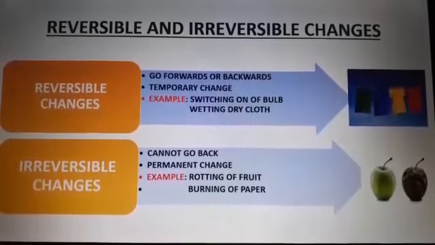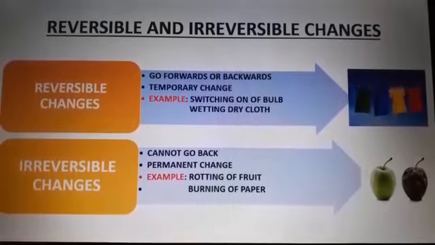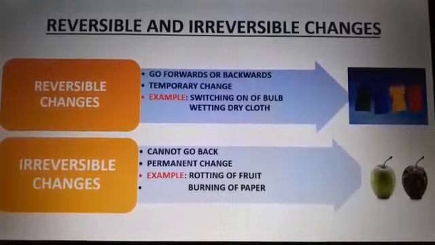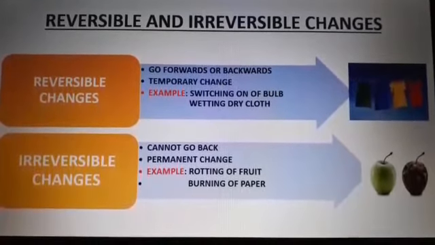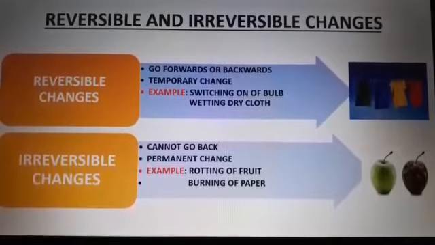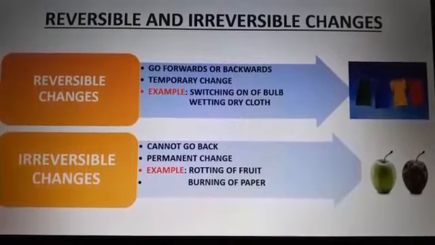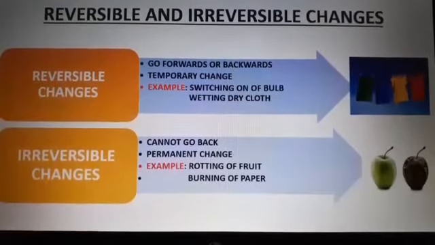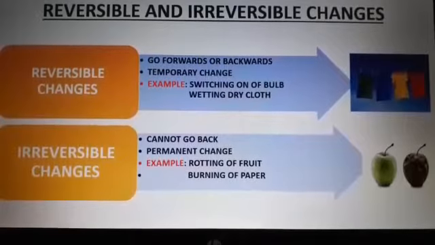It is a type of change which can go forward or in the backward direction. It is a temporary change, an example of which is switching on and off a bulb. Like we switch on the bulb and we can switch off the bulb at the same time, so it is a reversible change. It can be reversed back. Wetting dry clothes: when we place the clothes to dry them, the water will evaporate and the clothes will dry.